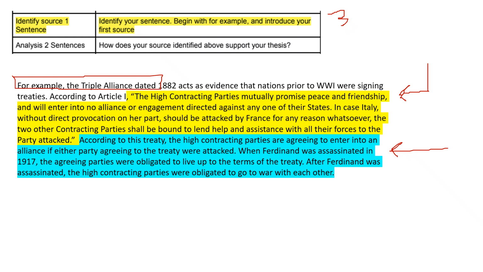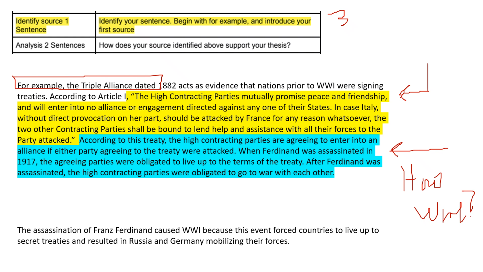When you're writing the analysis, you always want to answer one of 2 questions: how or why. How or why, meaning how does this source that you are citing support the thesis? And what's that thesis? It's down here. So you want to basically answer the question, how or why does this source that you are citing here support this thesis that you are trying to defend? And you're going to have to do this 3 different times using 3 different sources.